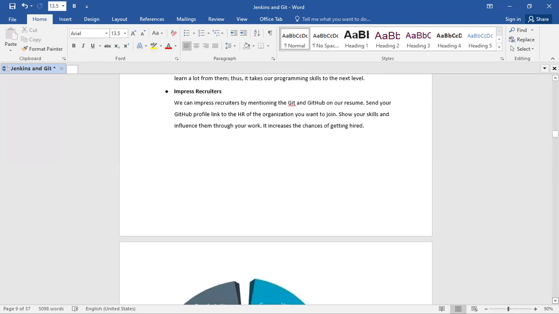And next one, impress recruiters. We can impress recruiters by mentioning Git and GitHub on our resume. Send your GitHub profile link to the HR of the organization you want to join. Show your skills and influence them through your work. It increases the chances of getting hired.